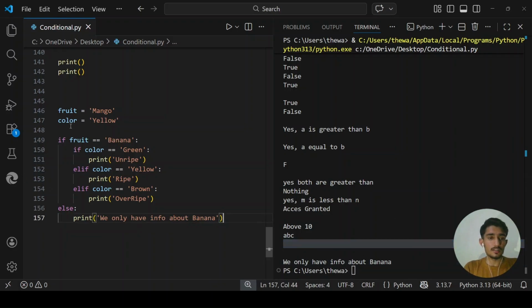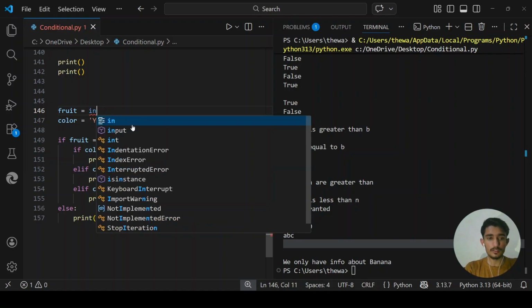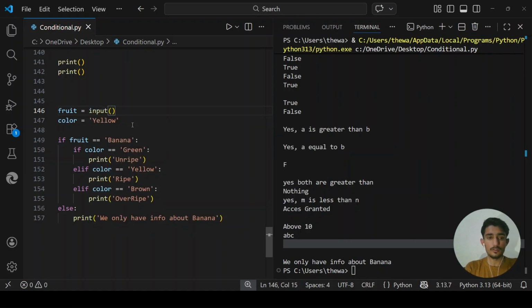So now you see that here I am asking is fruit equal to banana. If this condition is true, then these conditions will run. Inside this if block, I created another condition, so it knows banana. I can also take input from the user. Let's say input fruit name.